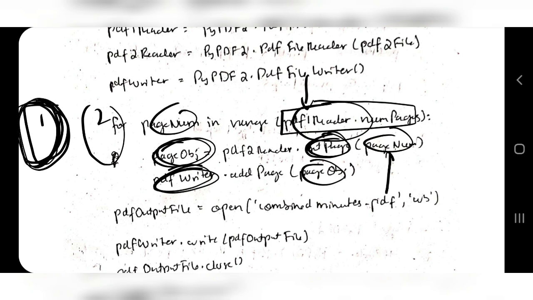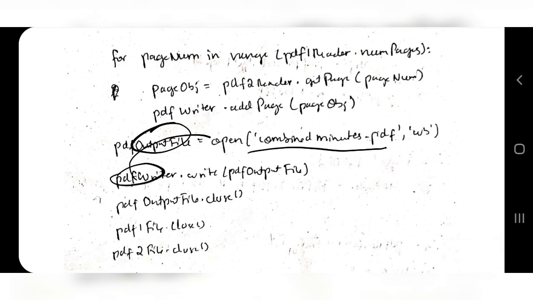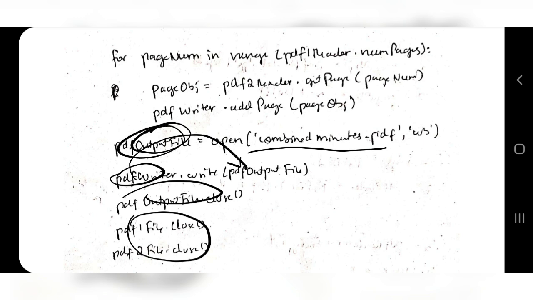Using PDF writer we are writing each page here. Then the PDF output file will be nothing but open a new file, write the content of the PDF writer to the new file and close it, and in the PDF output file you will have the file content, the combined PDF.